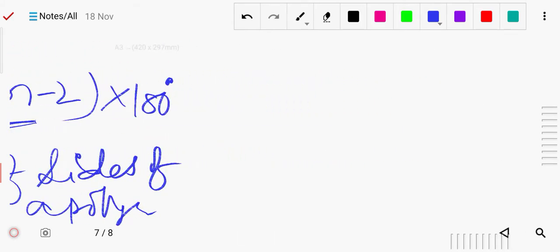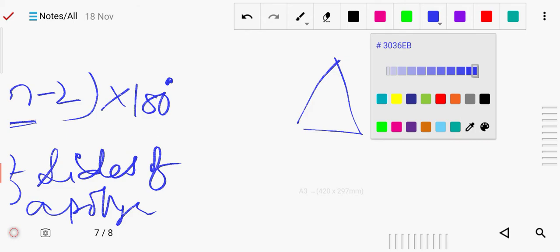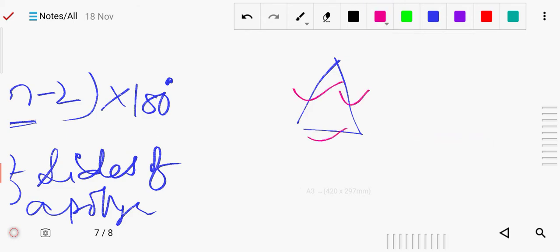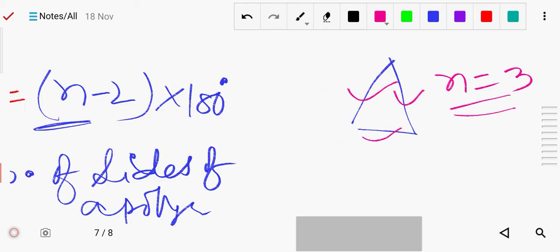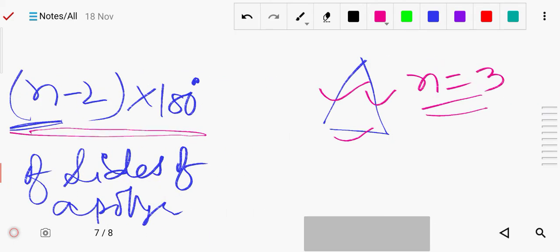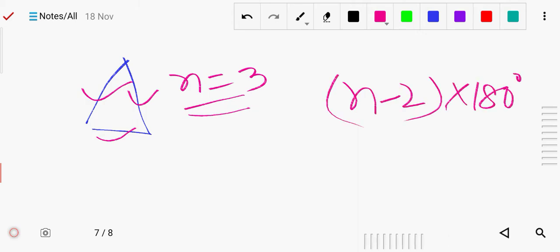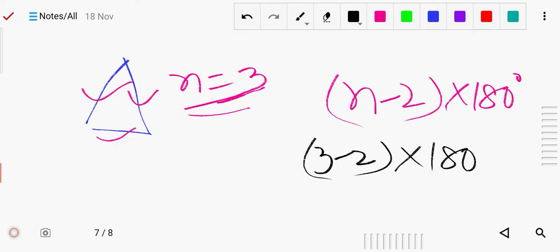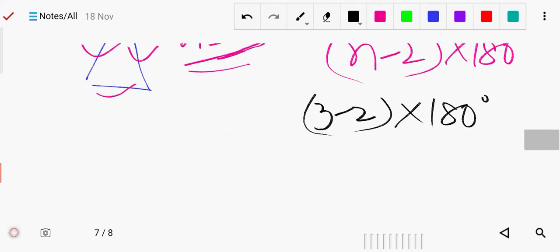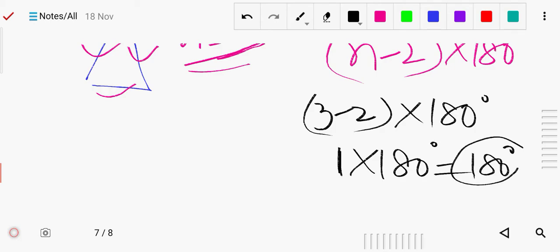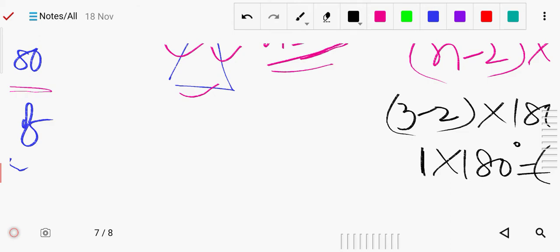Suppose I use this formula on a triangle. How many sides are there? 1, 2, 3. So n equals 3. The formula is (n minus 2) into 180 degrees. The value of n is 3, so write (3 minus 2) into 180. 3 minus 2 is 1, so 1 into 180 degrees equals 180 degrees. So the sum of the interior angles of this polygon will be 180, as you know the interior angles of a triangle sum to 180.